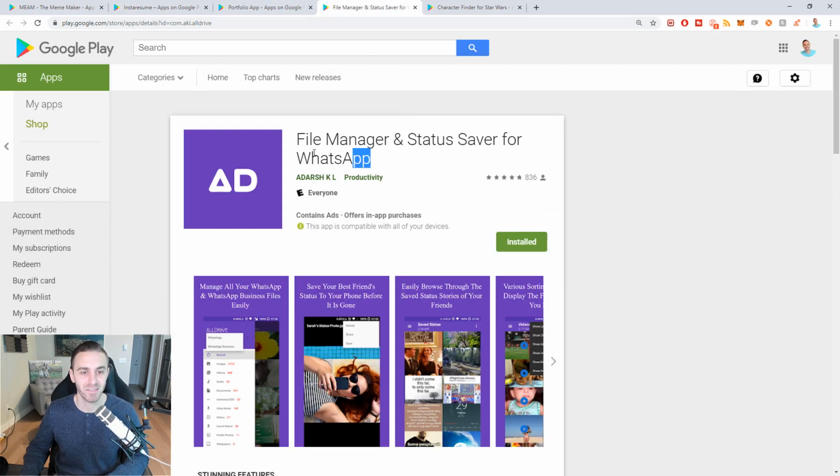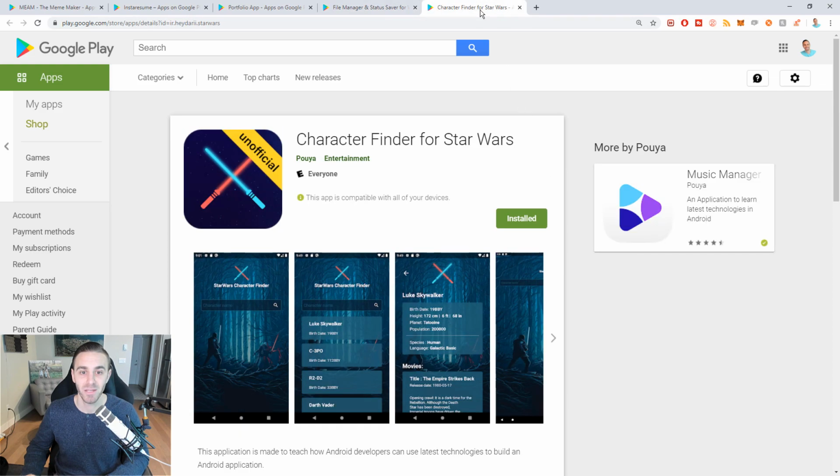File Manager gets an honorable mention just because it has so many ratings, so many comments. I don't have WhatsApp, but if you do, you should check that out. And then we have the Star Wars Character Finder. This is again around resumes, that resume kind of topic. This is a good idea too.